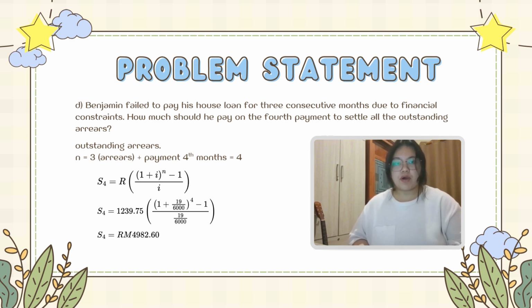Then we use the formula S subscript 4 equal to R times 1 plus i to the power n minus 1, over i. We insert the numbers, and we get S subscript 4 equal to 1,239.75 times 1 plus 19 over 6,000 to the power 4 minus 1, over 19 over 6,000. Then we get the value of RM4,982.60.